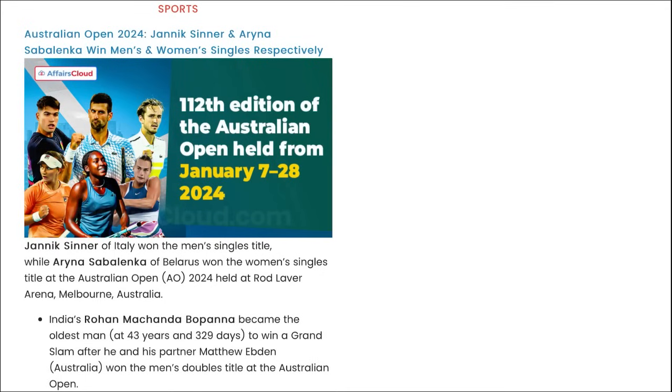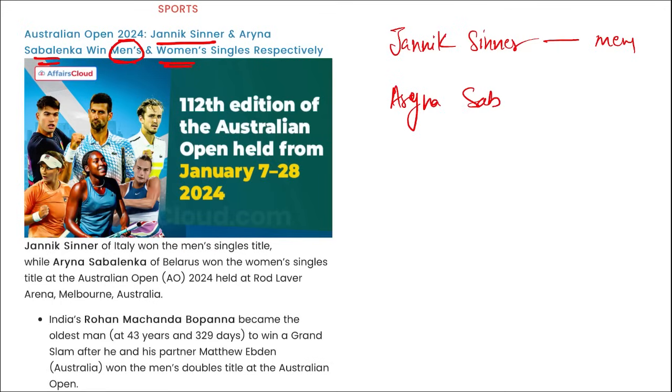Next is related to sports. Australian Open 24 was held recently, and Jannik Sinner and Aryna Sabalenka have won the men's and women's singles respectively. So, Jannik Sinner wins the men's category, and Aryna Sabalenka won the women's singles title here. And here we are talking about the Australian Open.